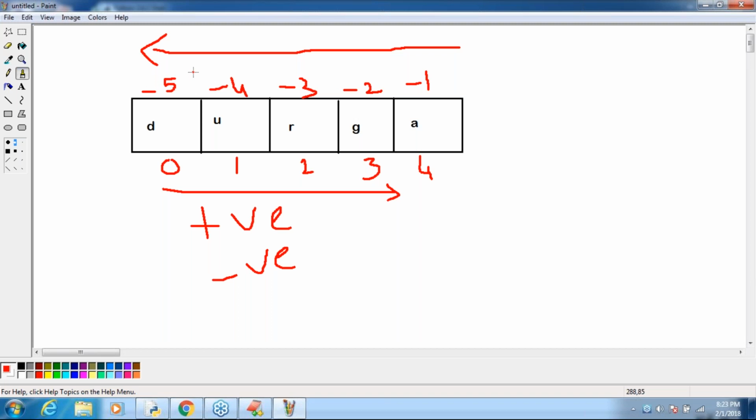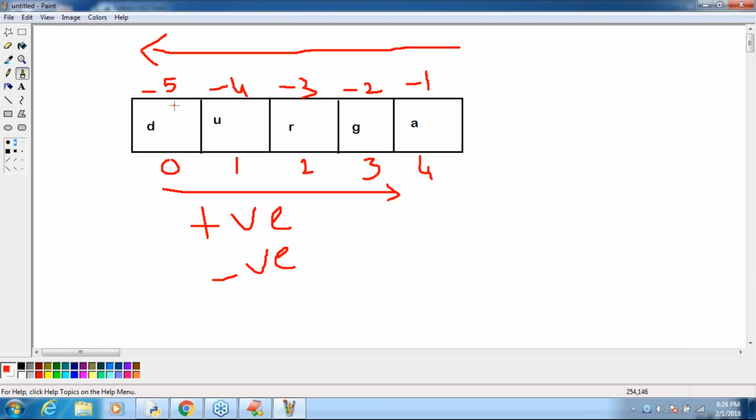Is it clear? Make sure you have clarity. So the extra specialty in Python is that indexes can be positive or negative. Positive index means left to right, negative index means right to left. Clear?